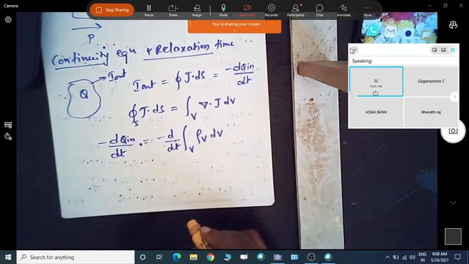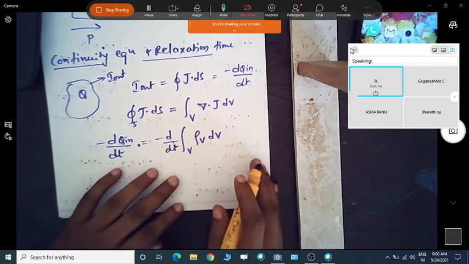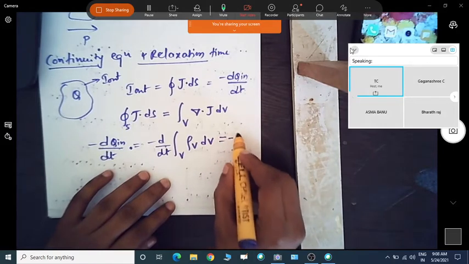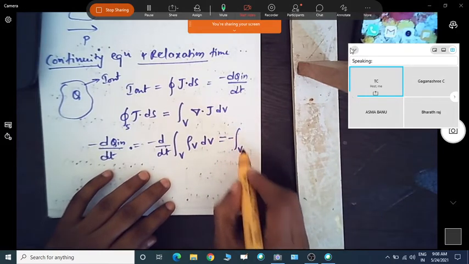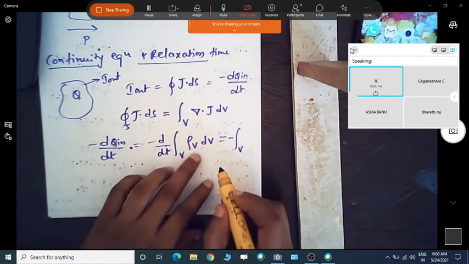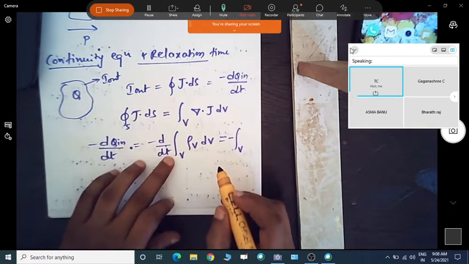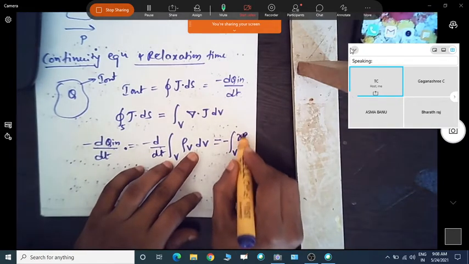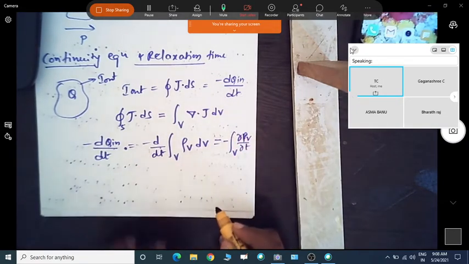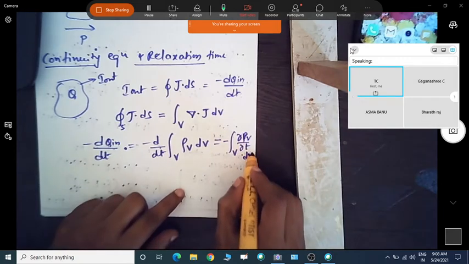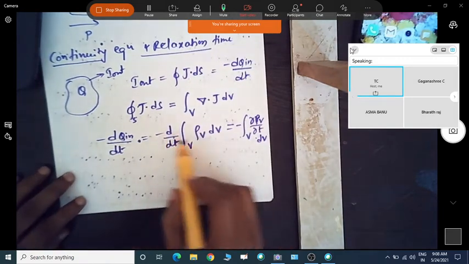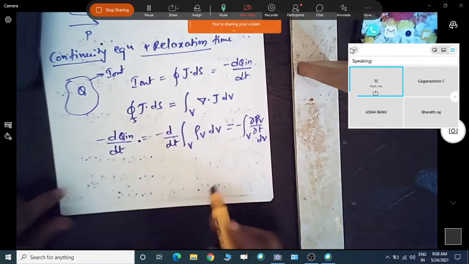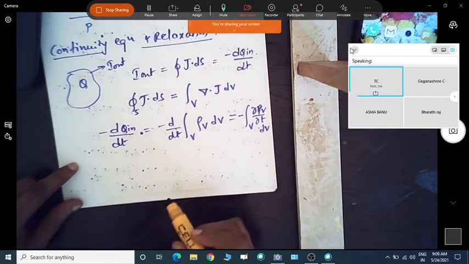Using that, this will be equal to minus the integral of the rate of change with respect to t, which applied inside the volume integral gives del rho v by del t into dv. I am taking the differential term inside the integral.